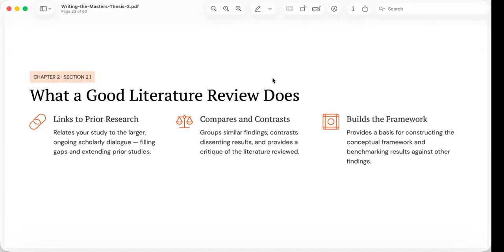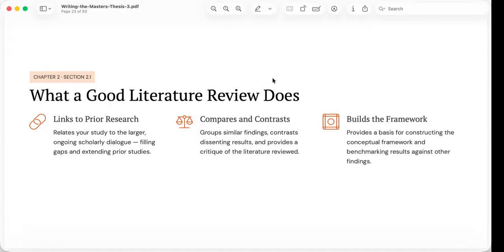What makes a literature review good? The answer is that a good literature review does much more than summarize previous studies. It actively supports the development of your own research.